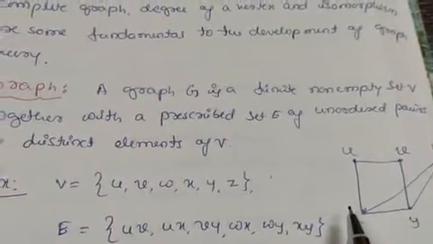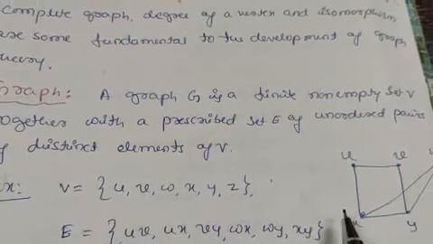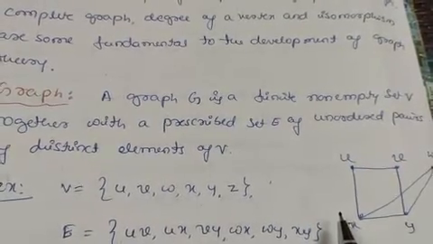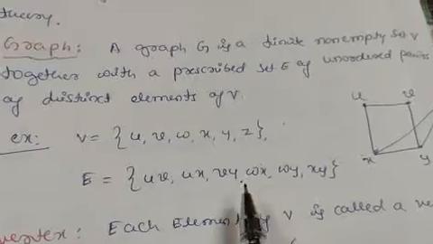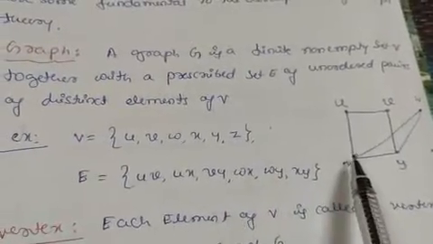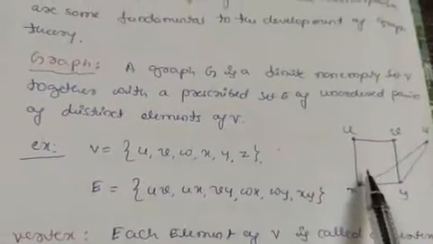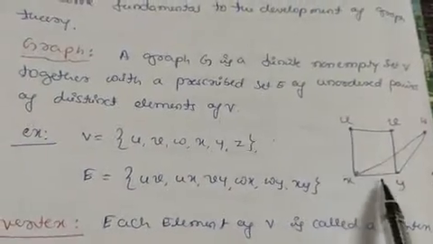So in general, a graph is a set of vertices and a set of edges. We can denote this graph in many different ways. It doesn't mean that we can always draw the graph in this way only.